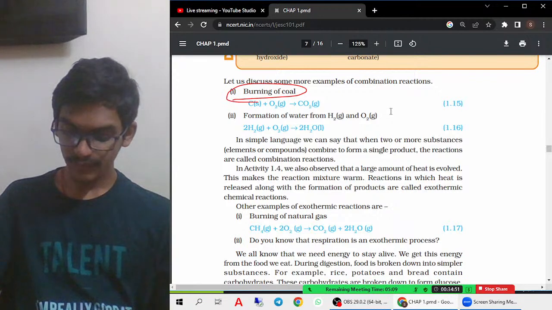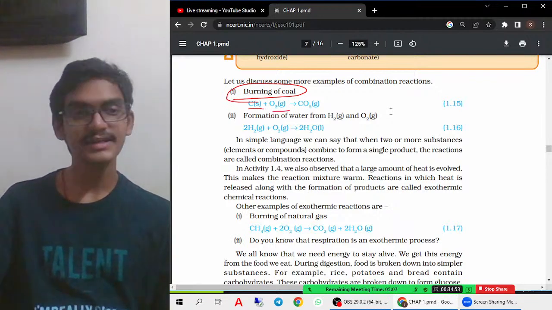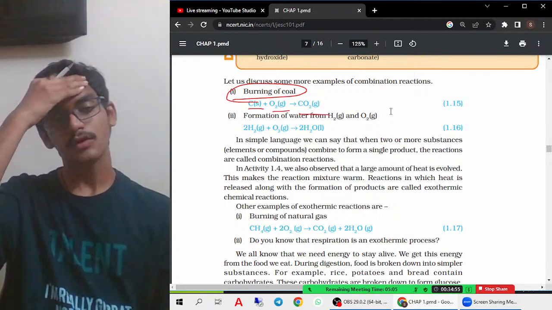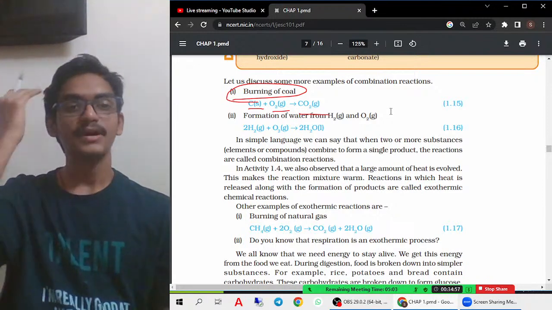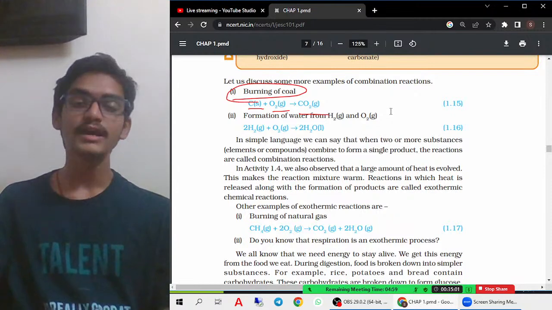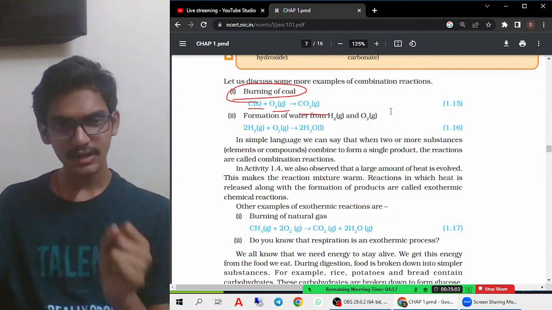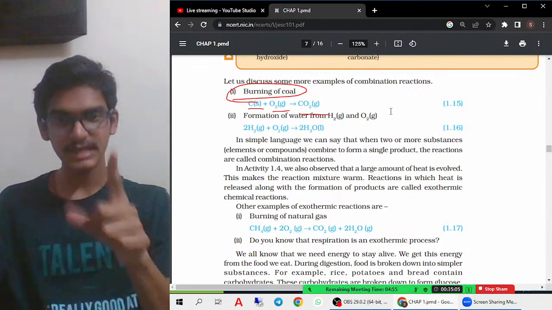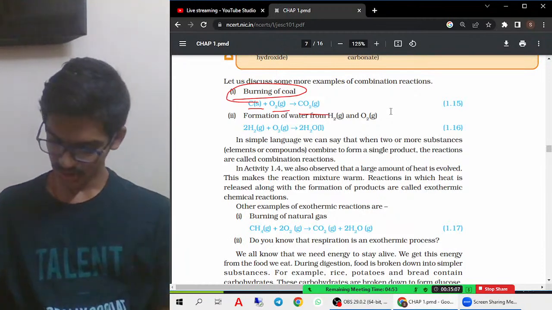That is nothing but when carbon reacts with oxygen, it forms carbon dioxide. So this is also an example of a combustion reaction. Now, combination reactions. Combination reactions are nothing but when two or more substances combine together to form a single product, only a single product. That is called a combination reaction.